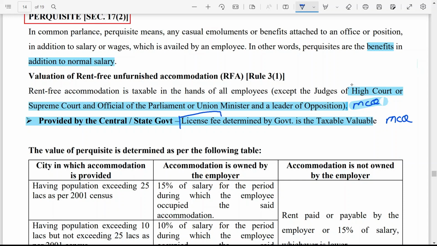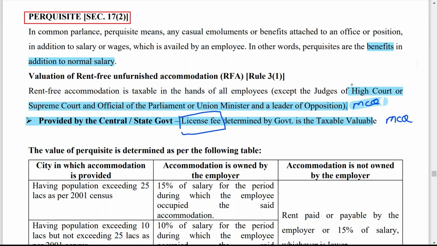You just have to find out the license fee, and that license fee will become the value of the perquisite, and that is given in the example. You have to find out what license fee is printed in the example. That license fee will become the value of the perquisite for that central government or state government employee. For others, the value of the perquisite is determined as per the following table for non-government employees.